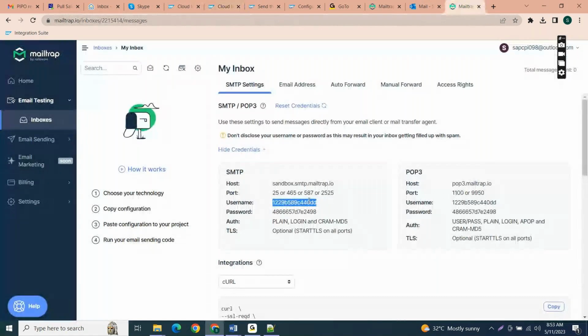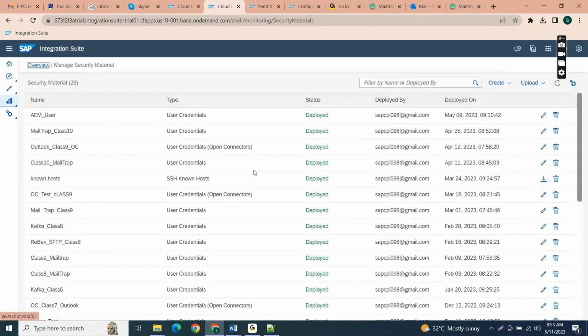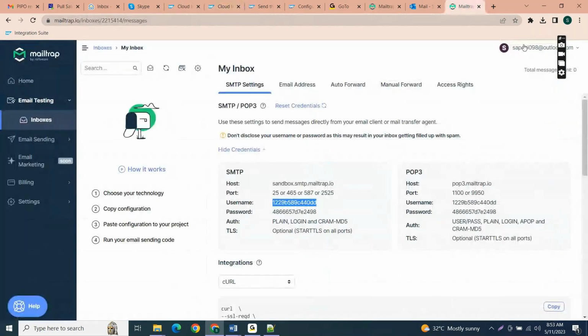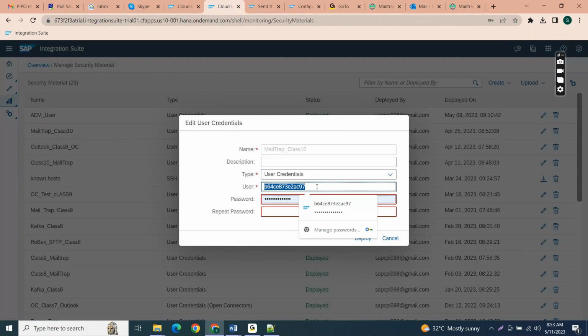So previously I was connecting with another account. That account contains a different username and this account contains a different username, right? So I have to update these credentials, or else I have to create new client credentials. This is a mail server, right? Previously, I logged in with SAP CP at the rate gmail.com. Now I log in with SAP CP 09 at outlook.com. So I have to update this in the security. Yes, here we have to update the username and password. So that's what I'm checking with you.